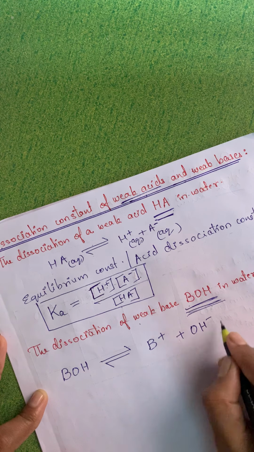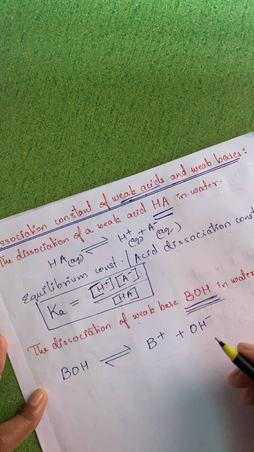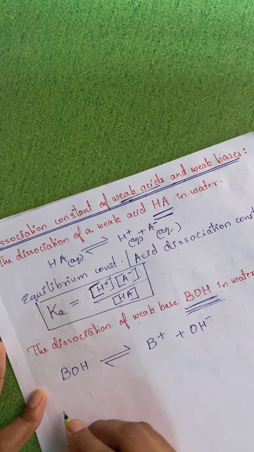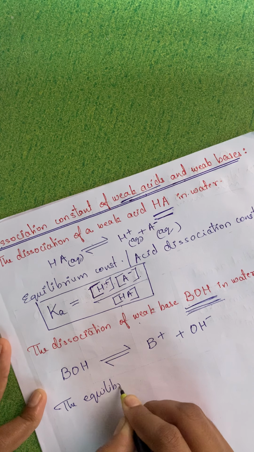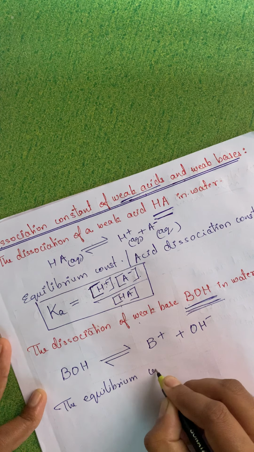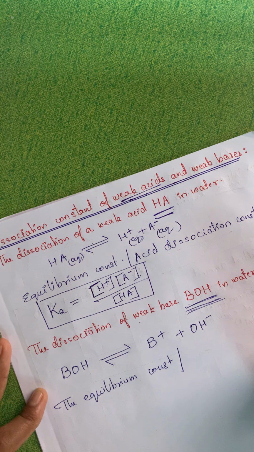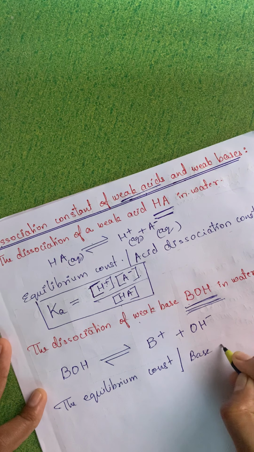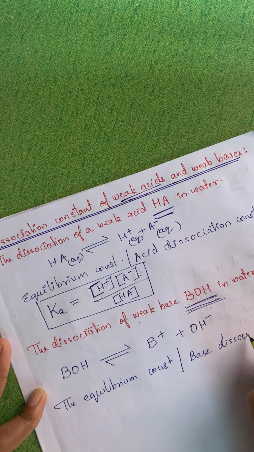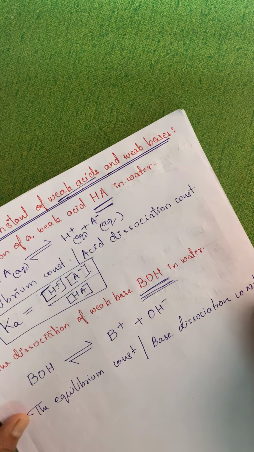Now I am getting hydroxide ion over here, since it is a base. Now the equilibrium constant, also called the base dissociation constant, will be given by what?